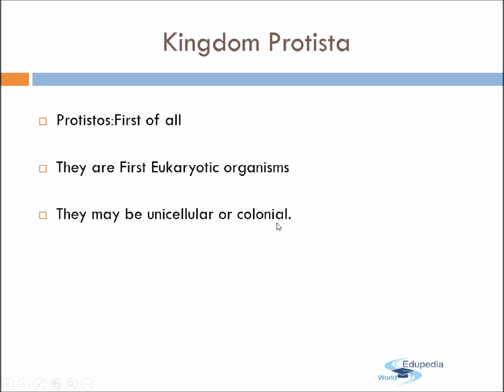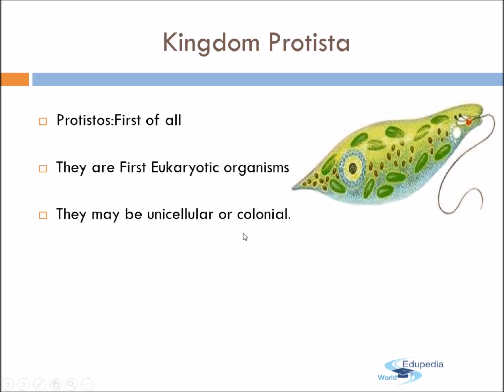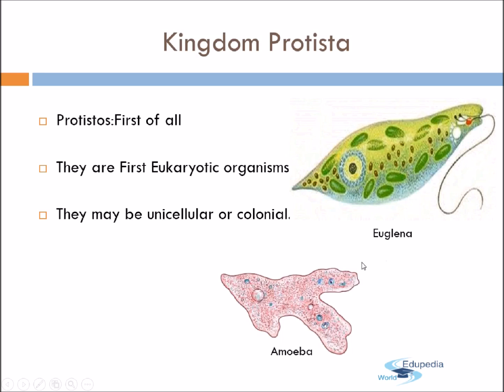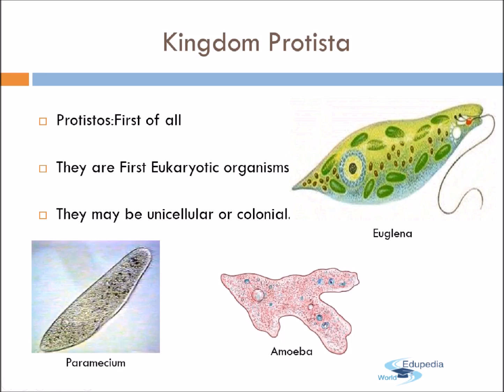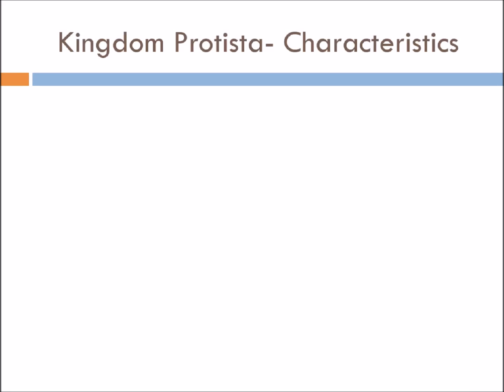Now when I use the word colonial, I do not mean that they are multicellular, as they all have their independent existence. The examples of kingdom Protista are Euglena, amoeba, and paramecium. Now the chief characters of kingdom Protista. First of all, the organization. Now these Protistans have a simple unicellular or colonial but eukaryotic organization. So when I mean eukaryotic, I mean that they have a true nucleus and the membrane bound cell organelles.